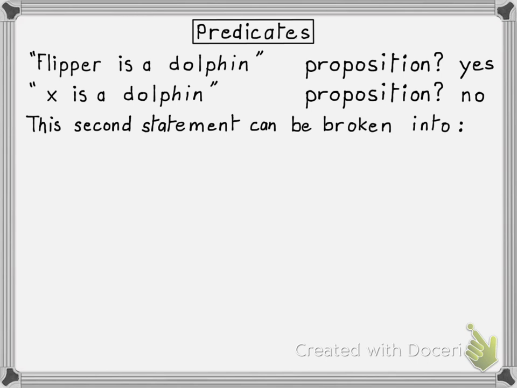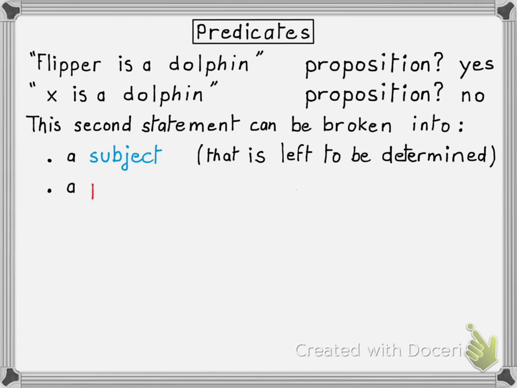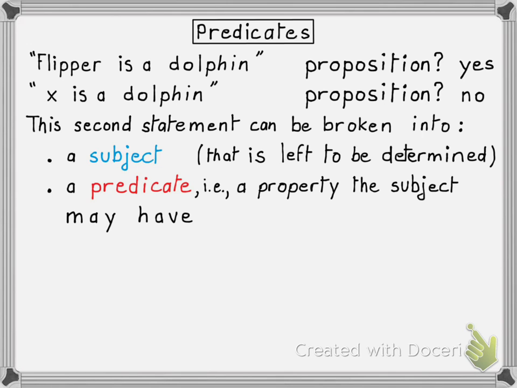These statements can be broken into two parts, namely a subject and a predicate. In this particular example, the subject is x. That is, it is something whose identity is not revealed yet. So that's why we call it with the variable x. But that is the subject of this sentence. And the rest of the sentence, is a dolphin, is the predicate.